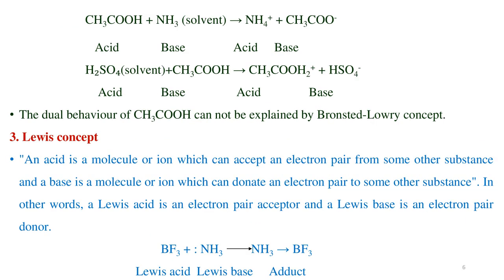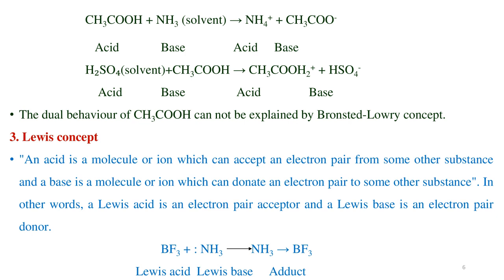Acetic acid reacts with ammonia solvent producing ammonium ions and acetate. Here acetic acid acts as an acid, ammonia as a base, and the ammonium ion as an acid and acetate as a base. Similarly, sulfuric acid, which is a solvent, reacts with the base acetic acid to produce the acid CH3COOH2+ and the base HSO4-. The dual behavior of acetic acid cannot be explained by the Bronsted-Lowry concept.